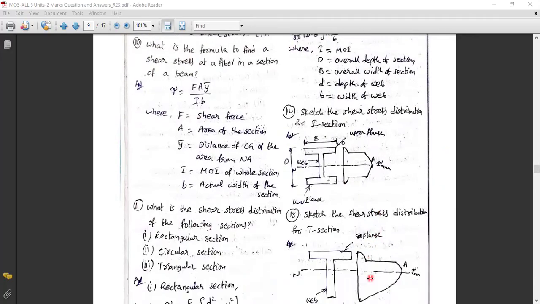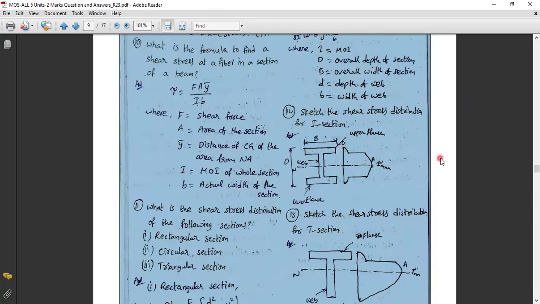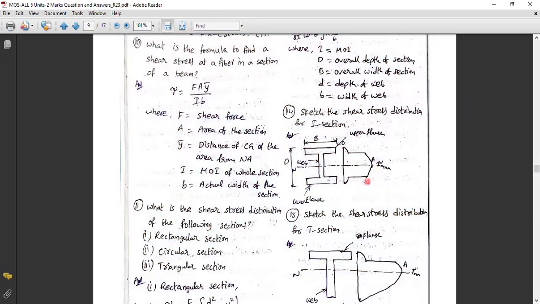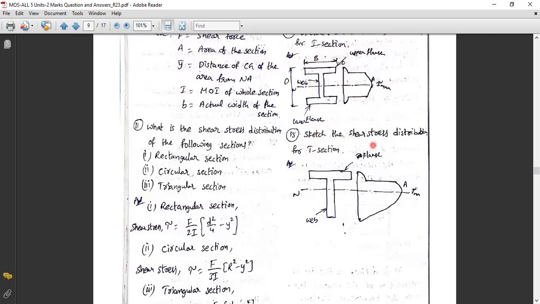Next is the 14th question: sketch the shear stress distribution for the I section. You can see this is the web and the neutral axis. So one line is coming, after that some parabola, and after some parabola it is again constant. So this is the shear stress for the I section. This is big B, this is big D, and this middle section is called the web. This is called the flange. So again flange, web, flange.